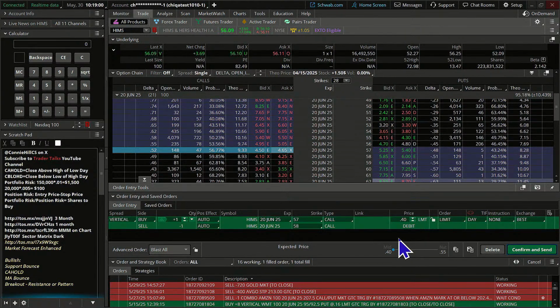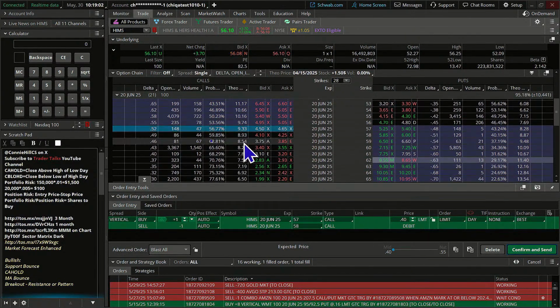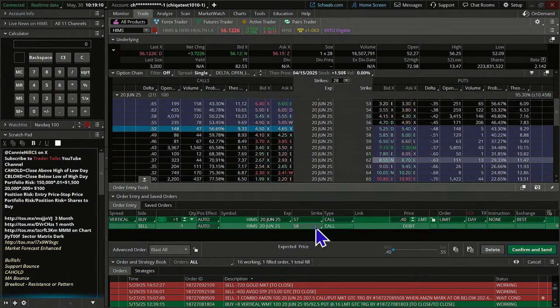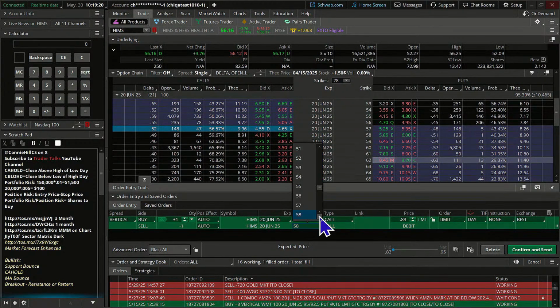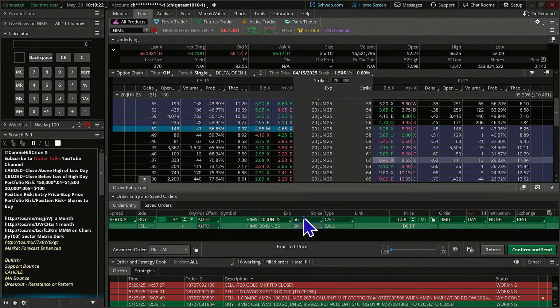Now, what we're going to do is a little bit more aggressive. For our hedge leg, we're going to buy the 60 strike. That's going to spread it out by $4. Actually, that started at 57. I really wanted 56, so let me change this to 56. Looks like I just started on the wrong number. And we're going to change this to 60.